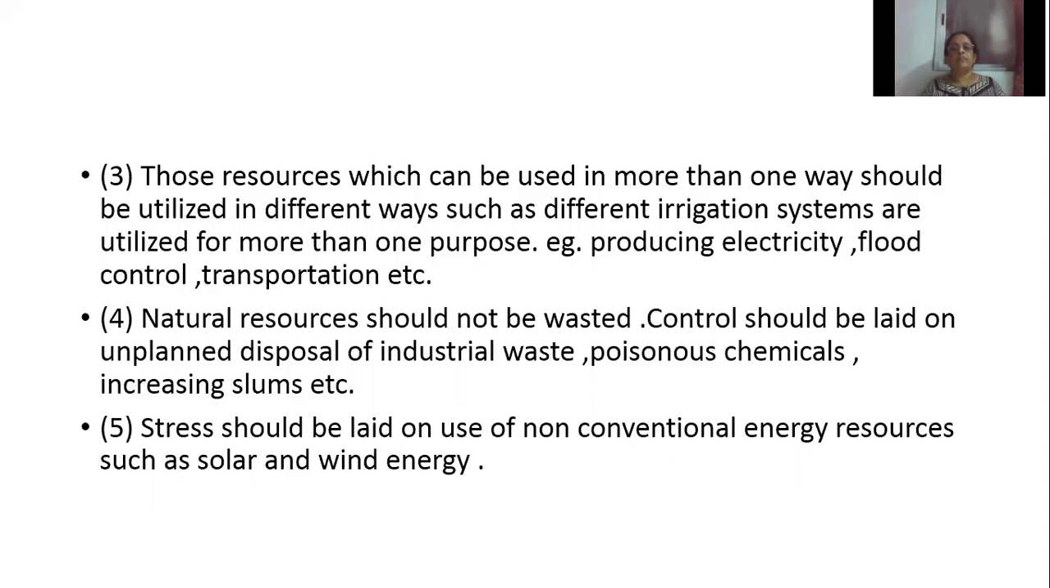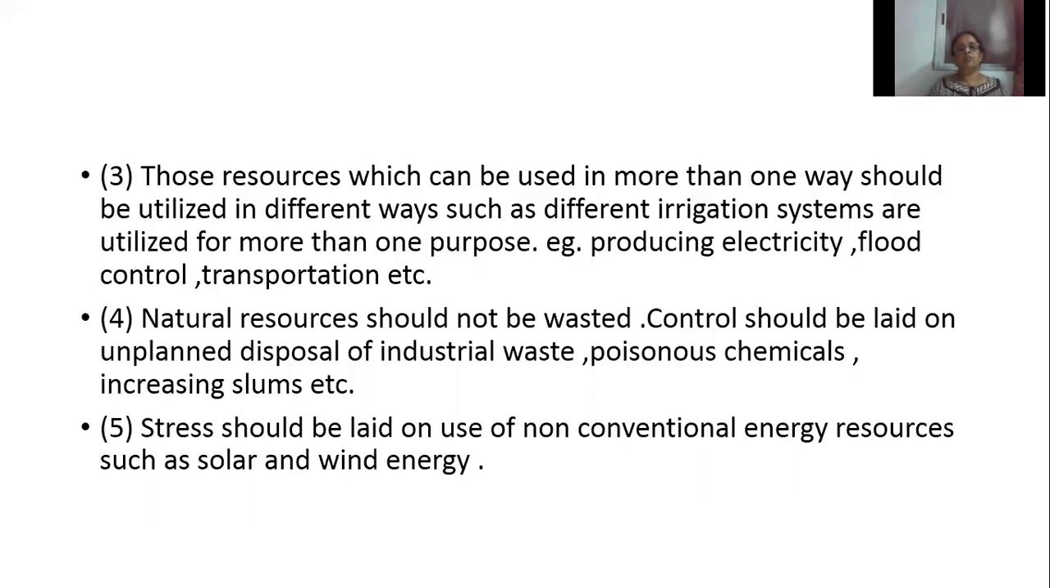Then fourth one is that natural resources should not be wasted. We should not waste natural resources. How much it is essential, that much only we should use. Then control should be laid on unplanned disposal of industrial waste, poisonous chemicals, increasing slums, etc. Systematic methods should be developed to see that industrial waste and poisonous chemicals released by the industries are disposed properly. We know that industries are releasing poisonous chemicals, waste, etc. And we should see that they are disposed properly.